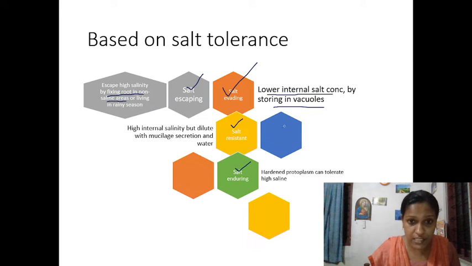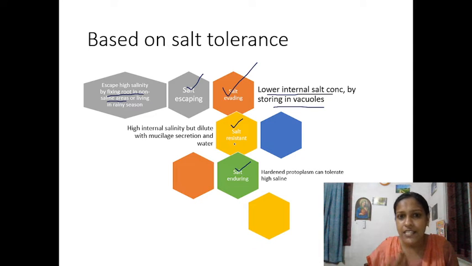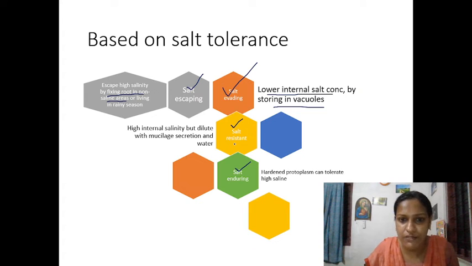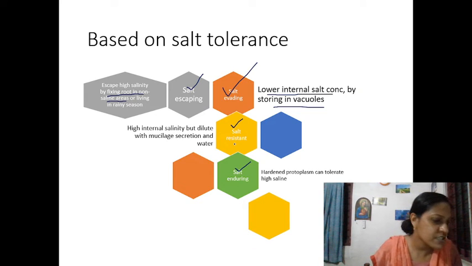Now salt resistant, the term itself is saying whatever be the high internal salinity, whatever outside is having very high salinity, because of the mucus secretions and all, it will decrease the saline concentration. So this can reduce the high internal salinity, and this reduction is done by the mucilage secretions that are seen in the cells of the plant. Okay, that is also an example for salt resistance, Salicornia.